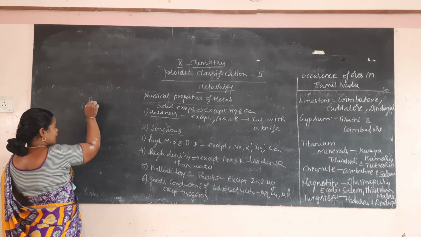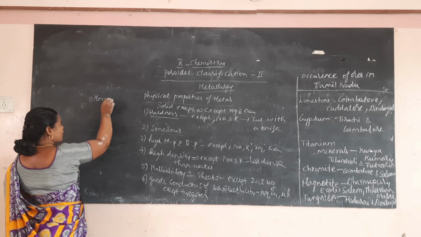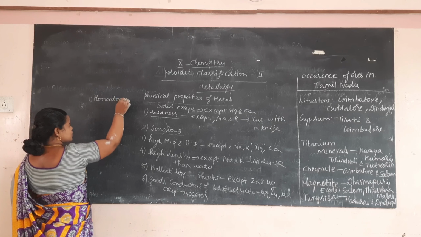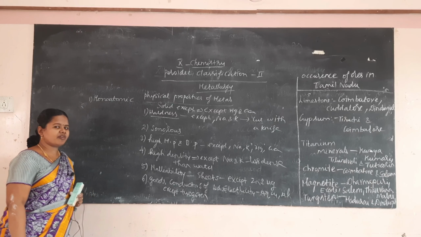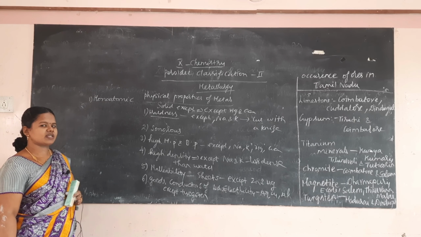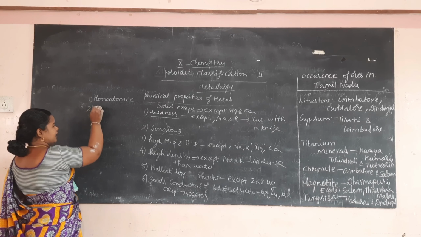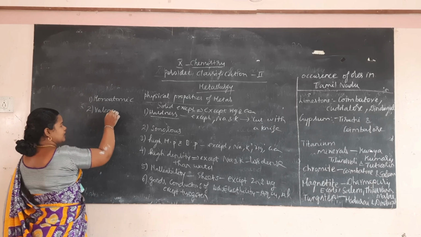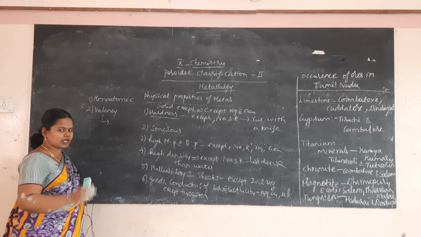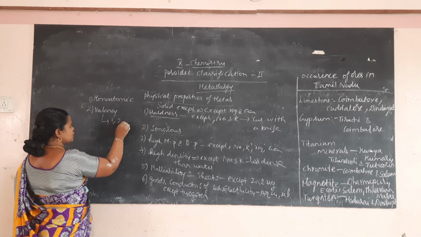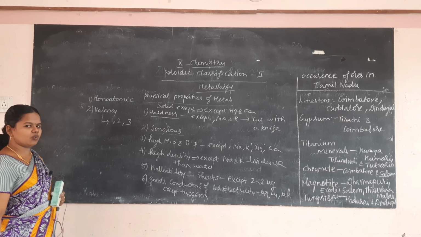They are all monoatomic, that is, atomicity is 1. What is atomicity? The number of atoms present in a molecule is known as atomicity. And here the metals are all monoatomic. The valency of metals, that is the number of electrons in the outermost shell, is 1, 2 or 3.